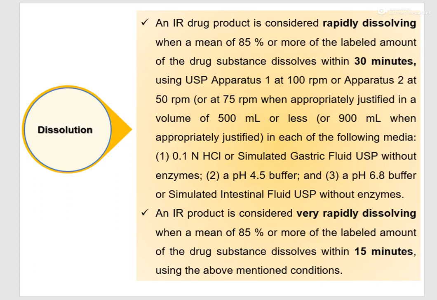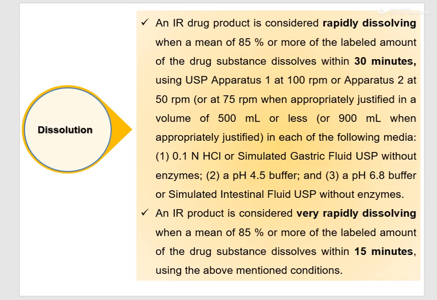So for rapidly dissolving, what is the criteria? There should be a minimum of 85% or more release within 30 minutes. If you are using USP apparatus 1, you have to operate at 100 rpm. If it is apparatus 2, at 50 rpm. If justified, you can use 75 rpm, and the volume of dissolution medium will be 500 ml or less, or sometimes 900 ml when justified, in 3 media.